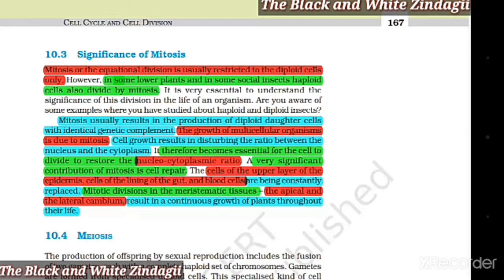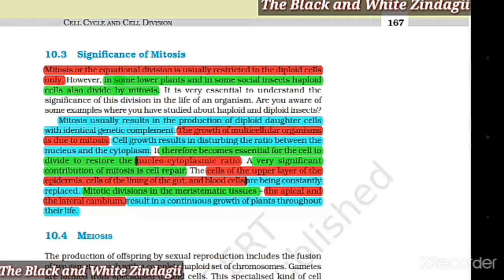Mitosis usually results in the production of diploid daughter cells with identical genetic complement. The growth of multicellular organisms is due to mitosis. Cell growth results in disturbing the ratio between the nucleus and the cytoplasm. It therefore becomes essential for the cell to divide and to restore the nuclear-cytoplasmic ratio.